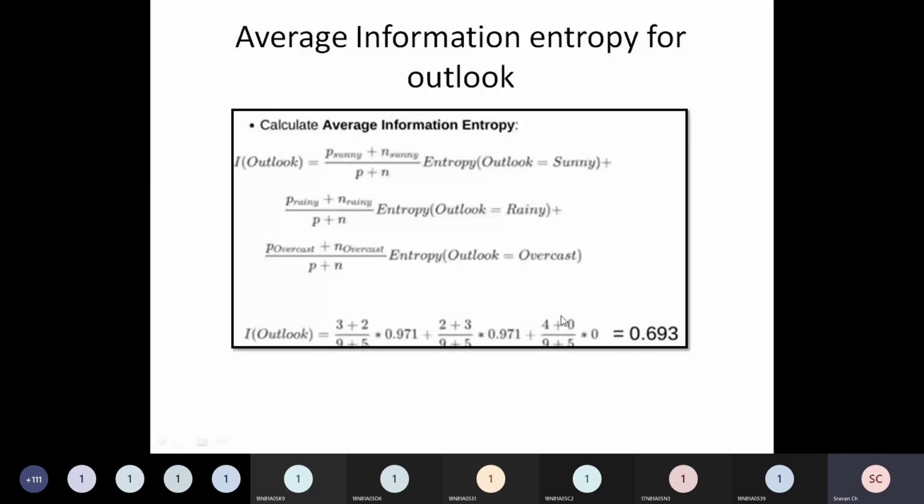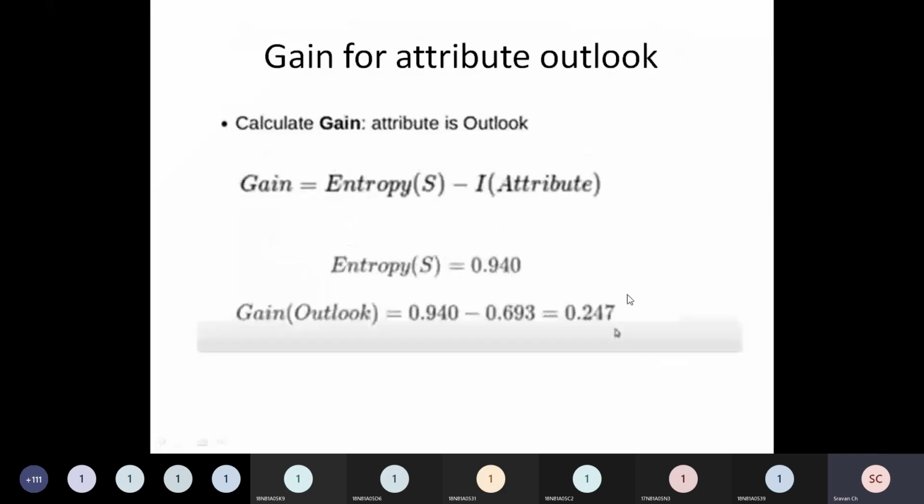When you subtract them from 0.940, which is our overall entropy, you will get information gain of temperature, information gain of humidity, information gain of wind. Among all these 4 values, whichever attribute is giving me maximum gain will be made the root. So please try to calculate all information gains of the remaining parameters also.